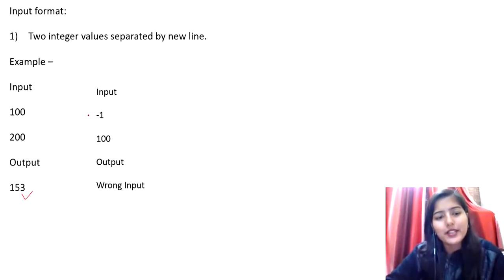Now another input that they have given is -1. So basically -1 is not a natural number, so it is not even satisfying the first condition. That's why in the output we are getting wrong input, right? So this is the case. I hope you understood the question. So let's see the implementation of the same using Python.